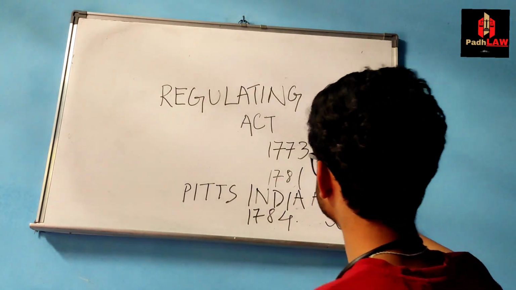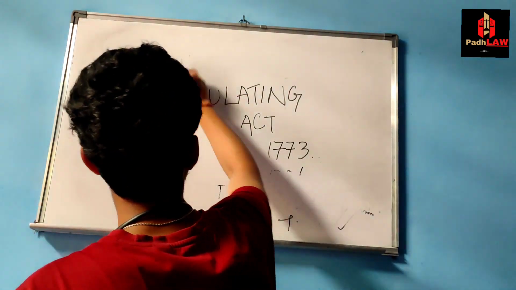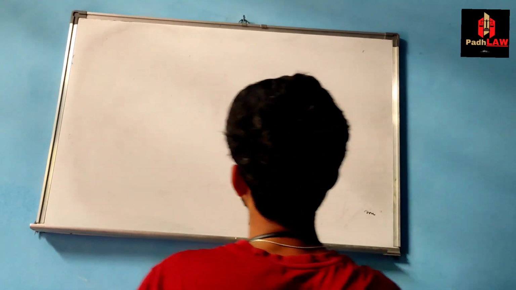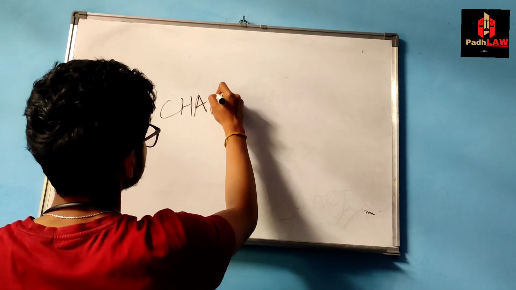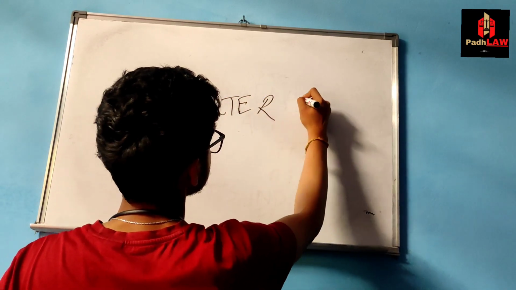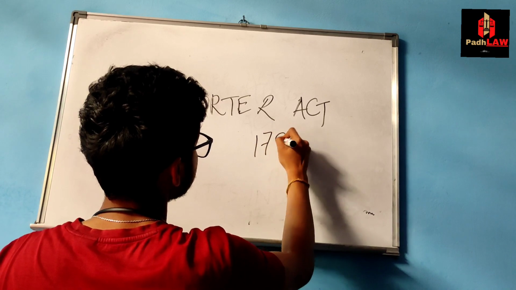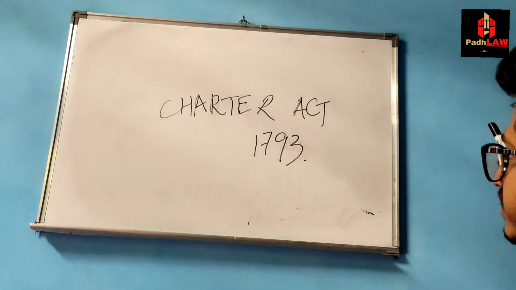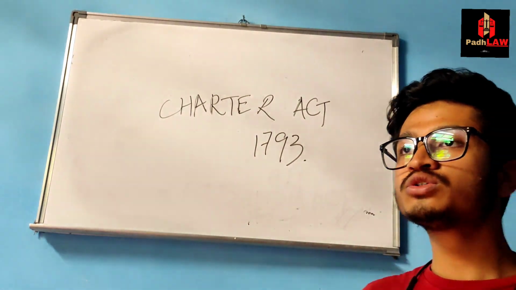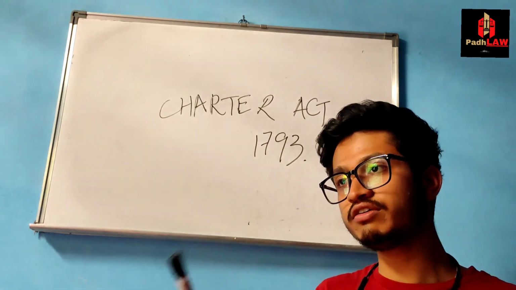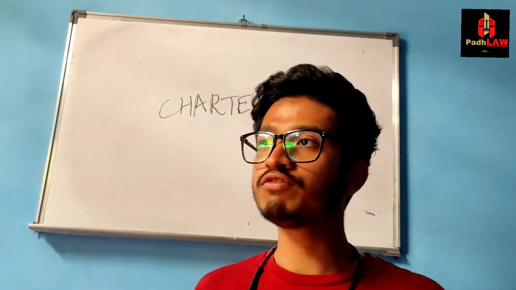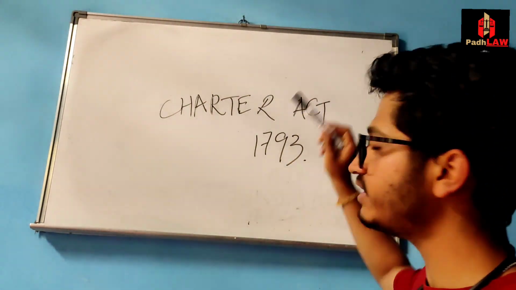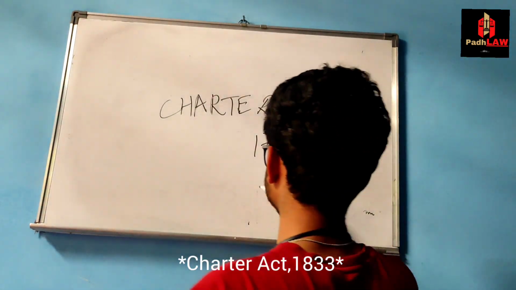So after this शुरू हुआ the सिलसिला चार्टर एक्ट का. So the first charter act was in the year 1793. But this charter act is not that important, so let's move on to the next charter act. The government started to give out lease to this East India Company for a period of 20 years. So after every 20 years, the government renewed this lease. 1793 में दिया, and then 1813 में दिया.